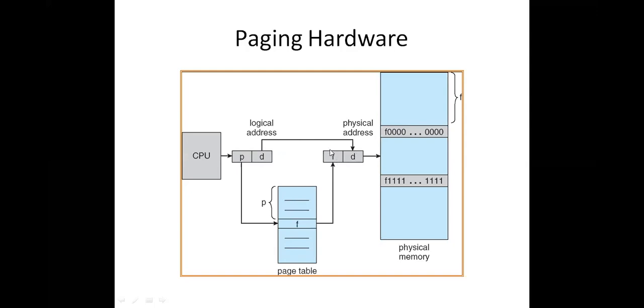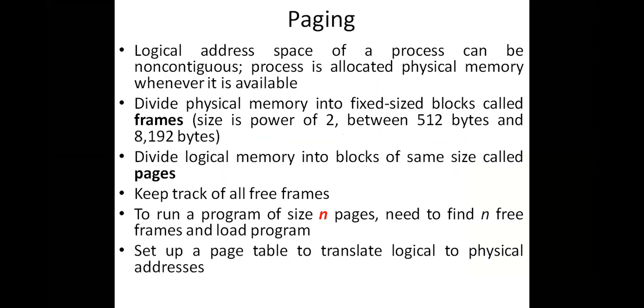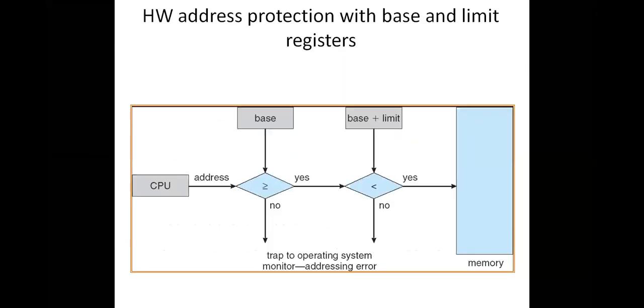Frame starting address: where did the frame start? The frame started at F0000, some 000, right? Where will it end? F11111. This is the location. This is the hexadecimal notation. So automatically within this is the portion of that particular page. That frame address will be added to the offset so that we get the exact location of the instruction to be executed by the CPU. Already earlier we have had a discussion about this.